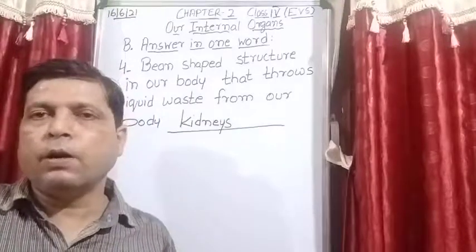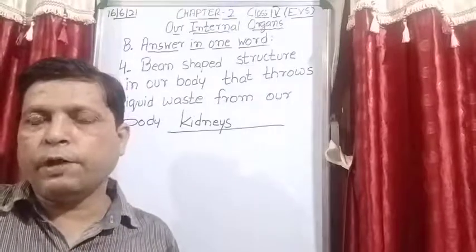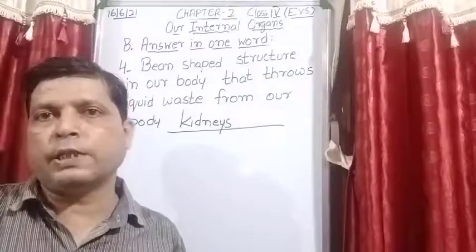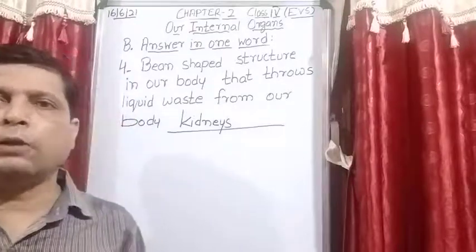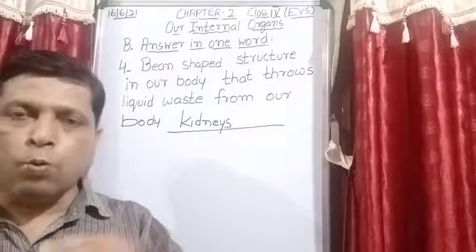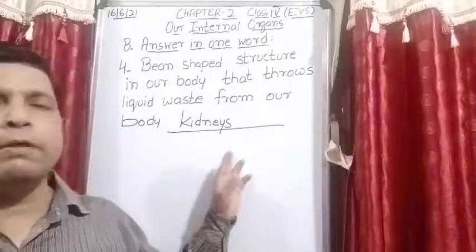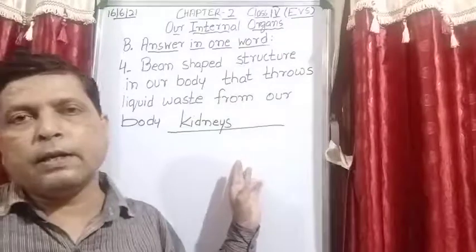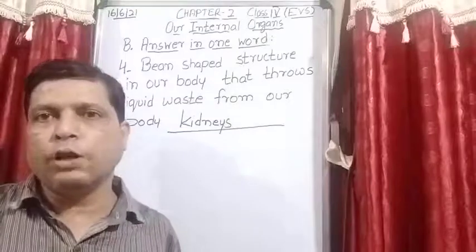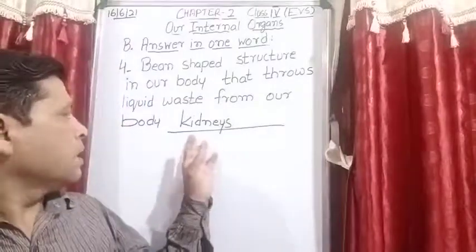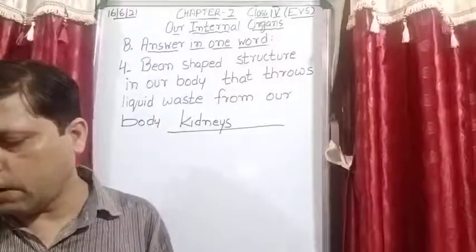In the same manner, kidneys filter the blood and remove the waste in the form of a liquid. This liquid waste is known as urine, and it is collected in the urinary bladder, and through the urethra it goes out of the body. And this is done by which organ? That is, which system you can say, because other organs are also involved in this, that is kidneys. Okay, and we have two kidneys in our body.